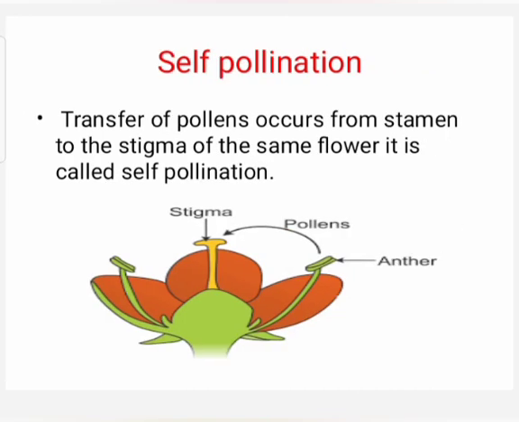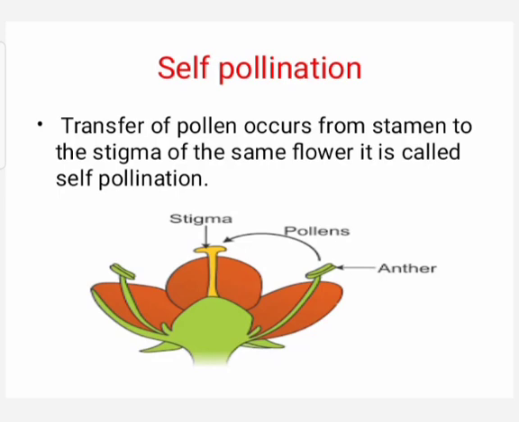Two, cross-pollination. What is self-pollination? If the transfer of pollen occurs from stamen to the stigma of the same flower, it is called self-pollination. Observe the diagram. Observe the transfer of pollens from stamen to the stigma. Pollens are found in the anther.